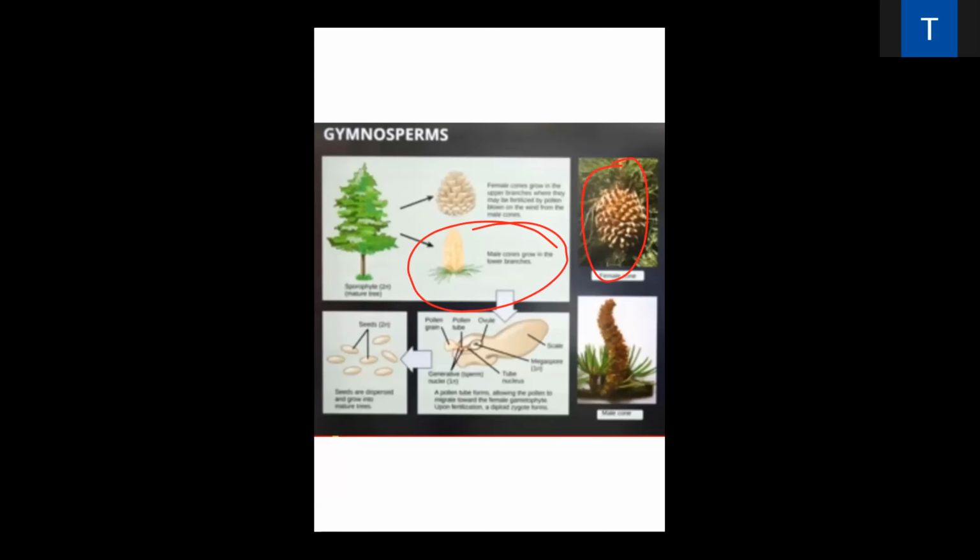That's why it causes air pollution. It is responsible for air pollution also. Gymnosperm pollen grains are produced in excessive quantity, and that's why they cause air pollution.